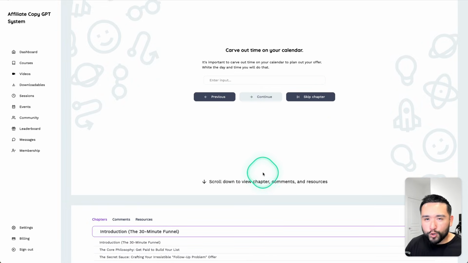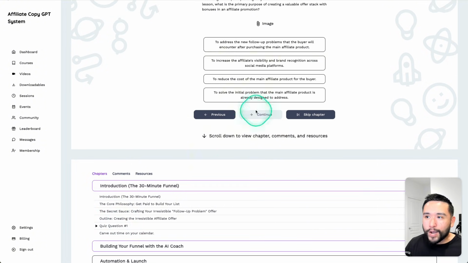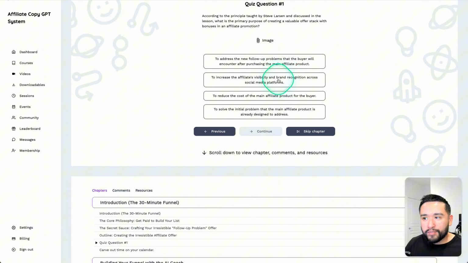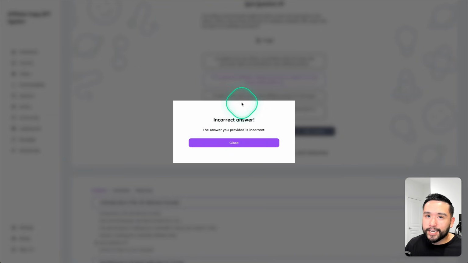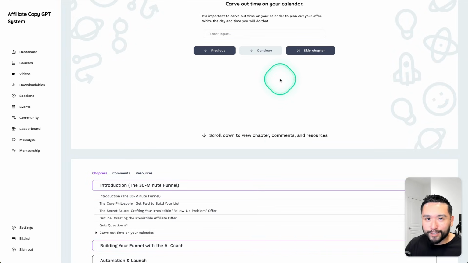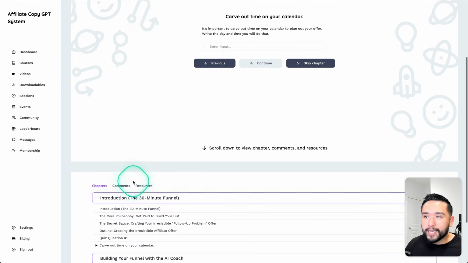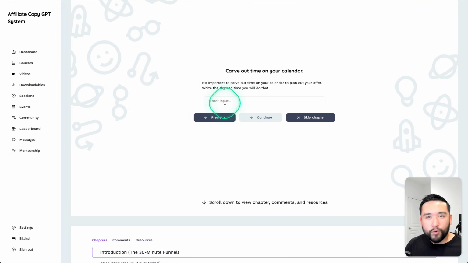Unfortunately, it doesn't tell you whether or not it is right or wrong. Let me go back. So I did select the right answer, but if I click a wrong answer, click on continue, then it'll say it's an incorrect answer. But I wish, let me click. So yeah, sometimes you gotta click multiple times. But I wish if you click the right answer, it'll actually tell you that it's the right answer, but it doesn't.